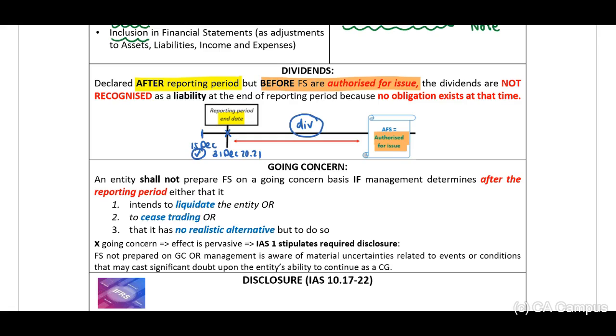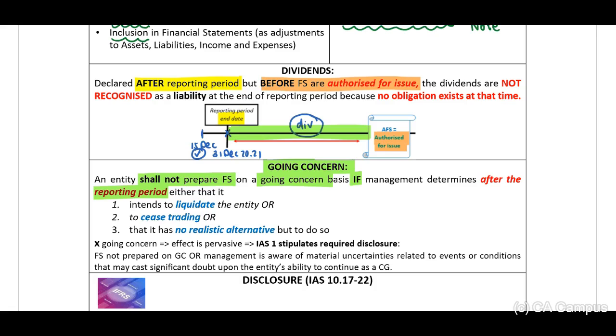Then our important discussion, going concern. An entity shall not prepare financial statements on a going concern basis if management determines after the reporting period. Look at this. If you look at my timeline, if they determine after the reporting period that the entity will no longer be a going concern, they will not prepare the financials based on a going concern.